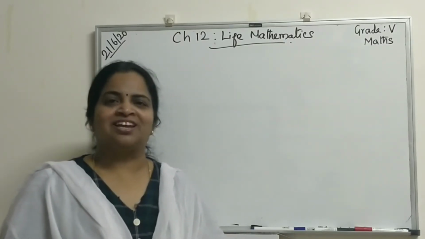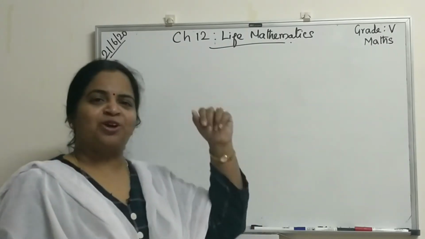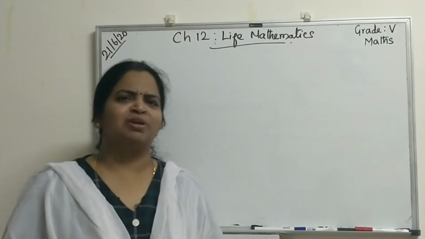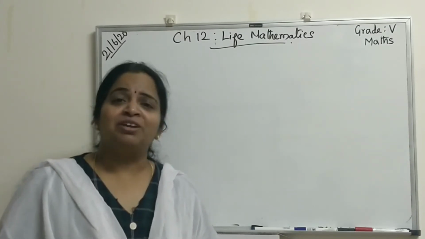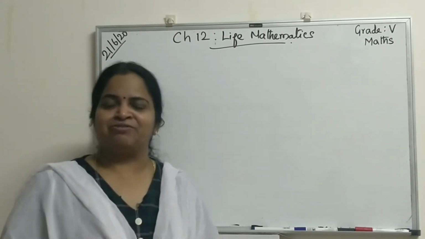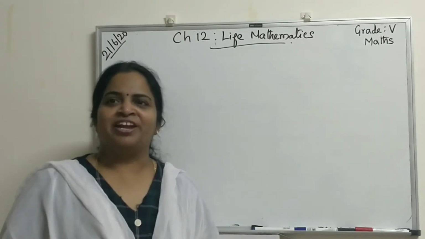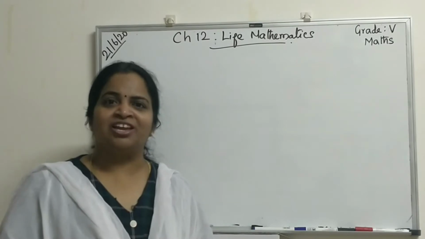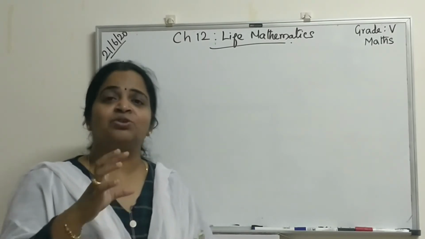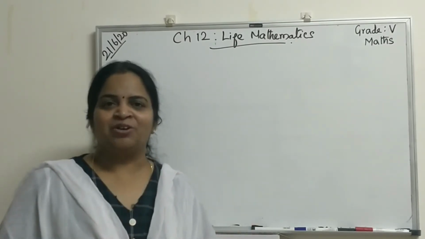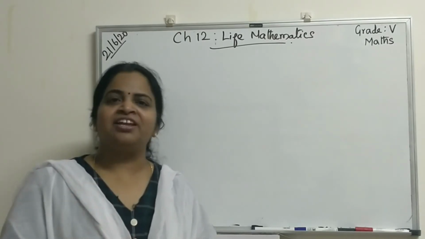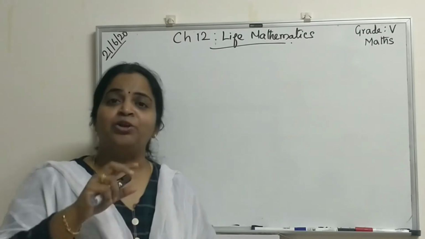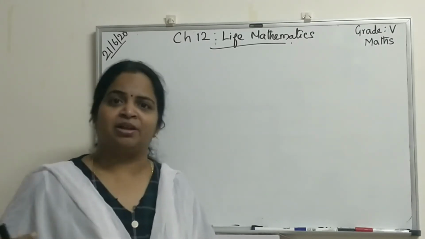Today we are going to start a new lesson, chapter 12, Life Mathematics. What is life mathematics? The mathematics which you are using in your lifetime. For example, if you are having one shop, we will consider you are a shop owner. You are getting one toy for some amount and you will sell it for some other amount, right?